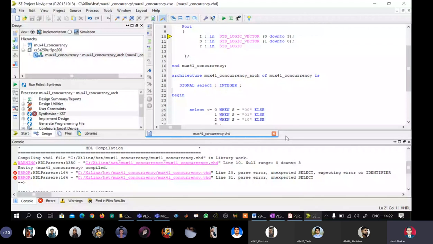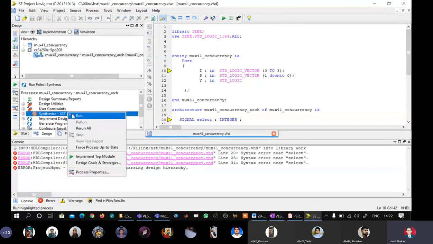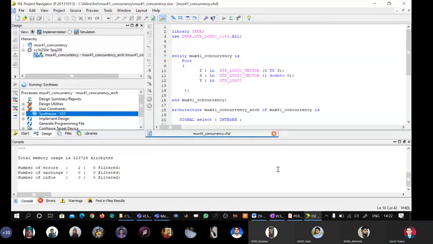And then here and here, right? So we are having 3 errors here. As I told you, this is not allowed. So I am supposed to change this 0 down to 3 to 2. Okay, so I have done some changes. I will again save it and resynthesize it and see if that particular error of range has been removed.